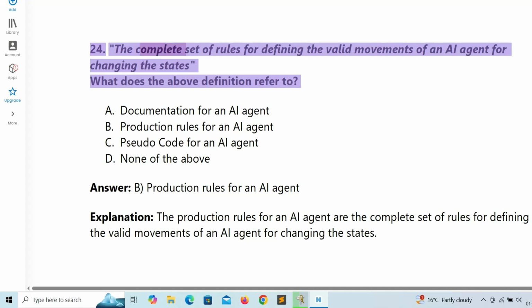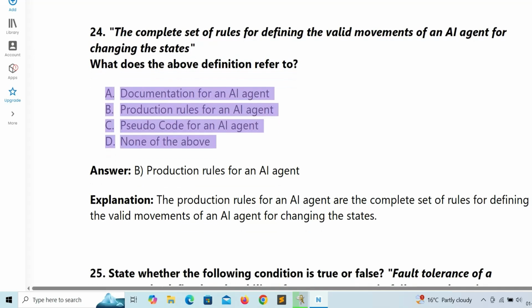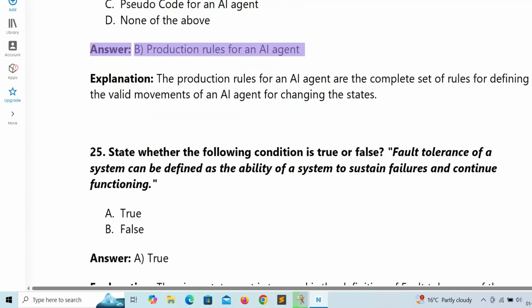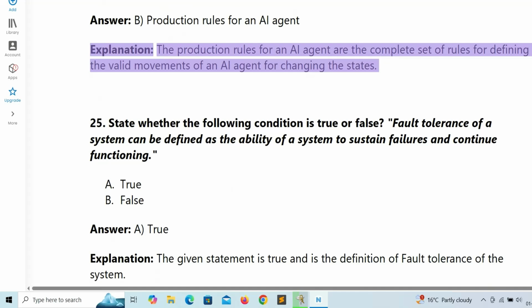24. The complete set of rules for defining the valid movements of an AI agent for changing the states. What does the above definition refer to? A. Documentation for an AI agent. B. Production rules for an AI agent. C. Pseudocode for an AI agent. D. None of the above. Answer: B. Production rules for an AI agent. Explanation: The production rules for an AI agent are the complete set of rules for defining the valid movements of an AI agent for changing the states.